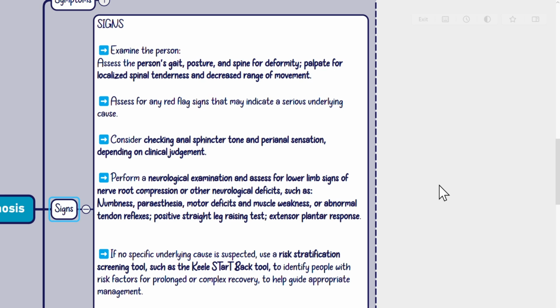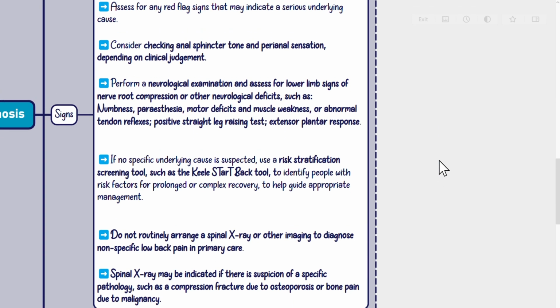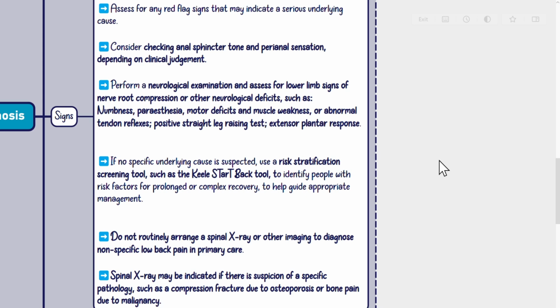Signs. Examine the person. Assess the person's gait, posture, and spine for deformity. Palpate for localized spinal tenderness and decreased range of movement. Assess for any red flag signs that may indicate a serious underlying cause. Consider checking anal sphincter tone and perianal sensation, depending on clinical judgment. Perform a neurological examination and assess for lower limb signs of nerve root compression or other neurological deficits, such as numbness, paresthesia, motor deficits and muscle weakness, or abnormal tendon reflexes. Positive straight leg raising test, extensor plantar response.